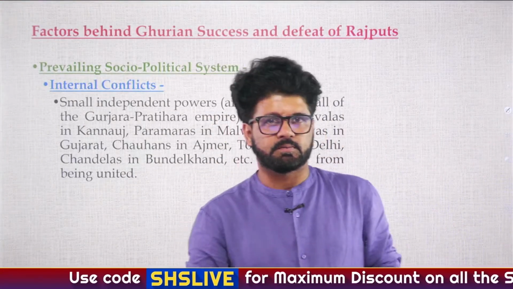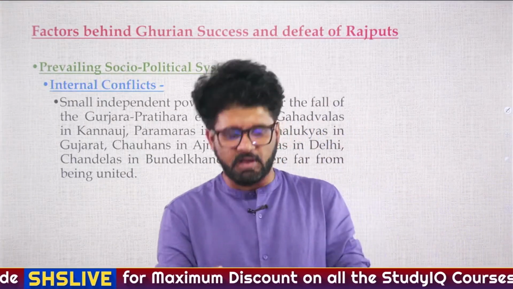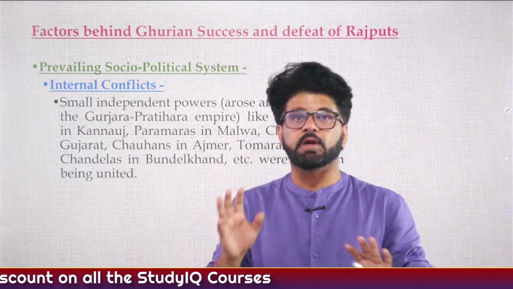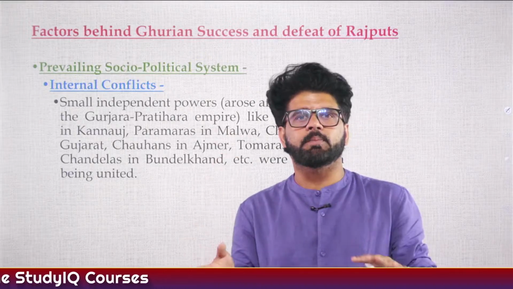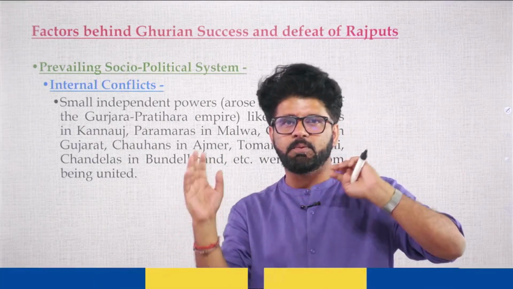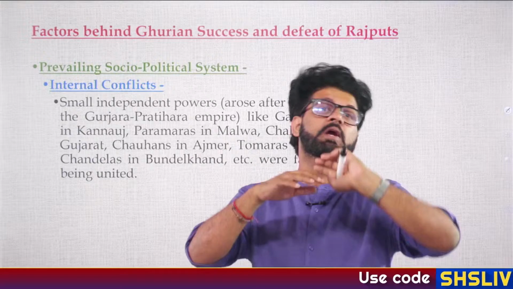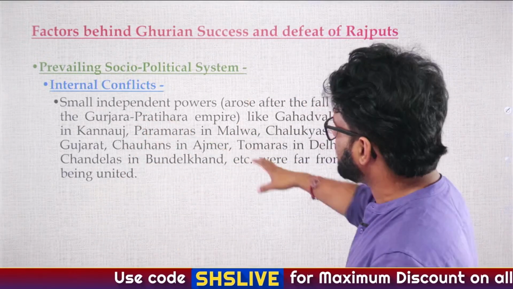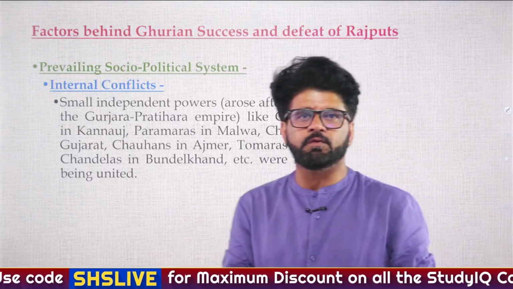Second point, internal conflict. This is a major reason. And insularity, that is a major reason. Inferior cavalry, they had iron stirrups, horseshoes, we'll talk about it. Those are major reasons. Feudal army, they did not have a standing army, many of the Rajput kingdoms had their own armies. These Turkish invaders, these Arab invaders, they had that. So internal conflicts, you can understand it from this point of view.